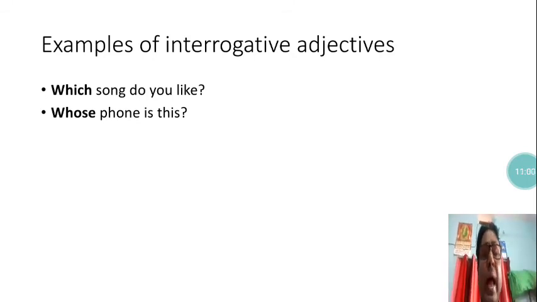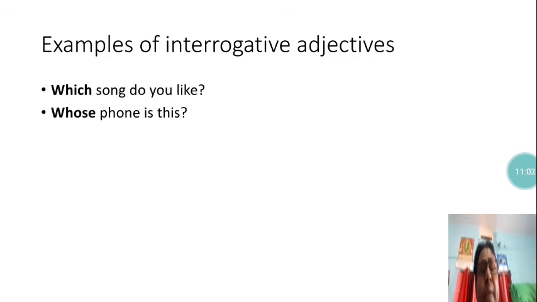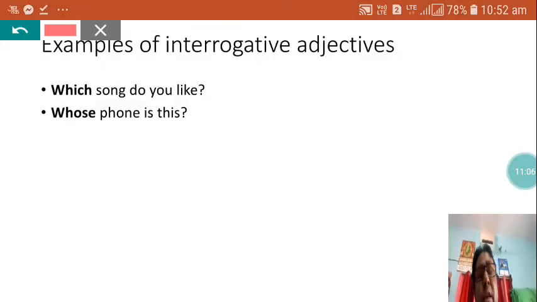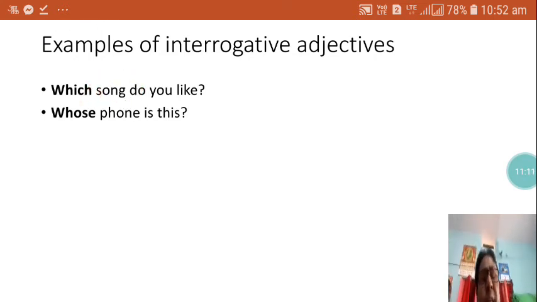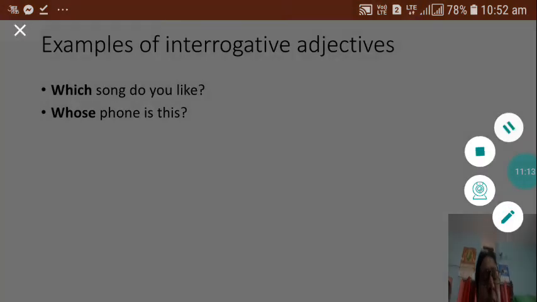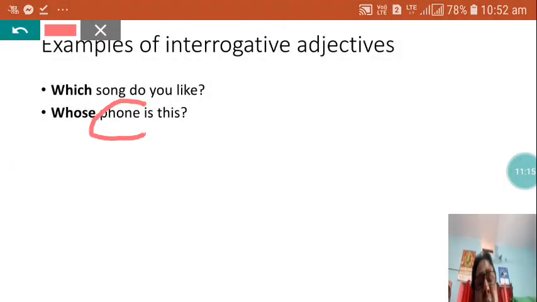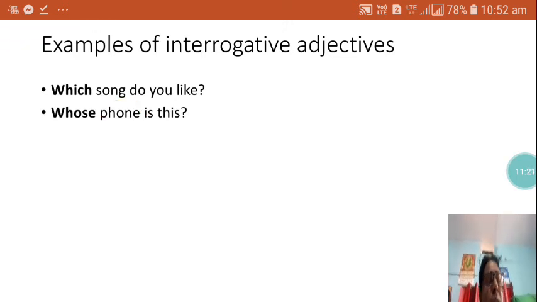Which song do you like? Here "which" is describing the noun "song". In the second sentence, whose phone is this? Here "phone" is described by the word "whose". So in this way, these interrogative adjectives describe nouns, as you can see in the sentences.